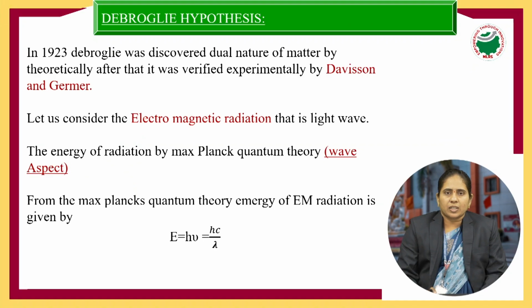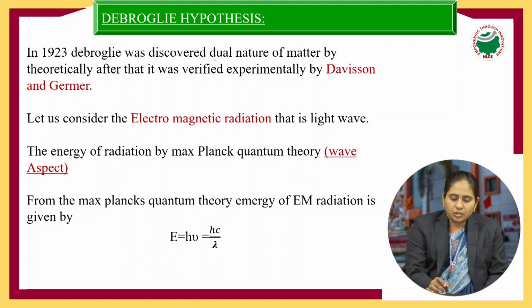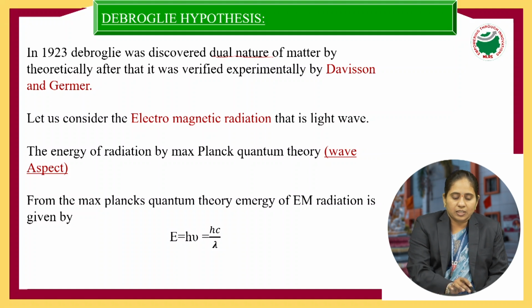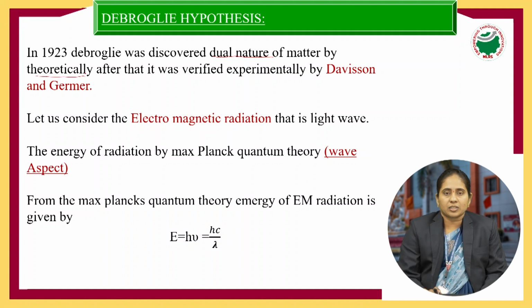De Broglie discovered in 1923 that matter has dual nature. Dual nature means wave nature as well as particle nature. For this, he was awarded the Nobel Prize. That was theoretical, and later it was experimentally verified by Davisson and Germer.